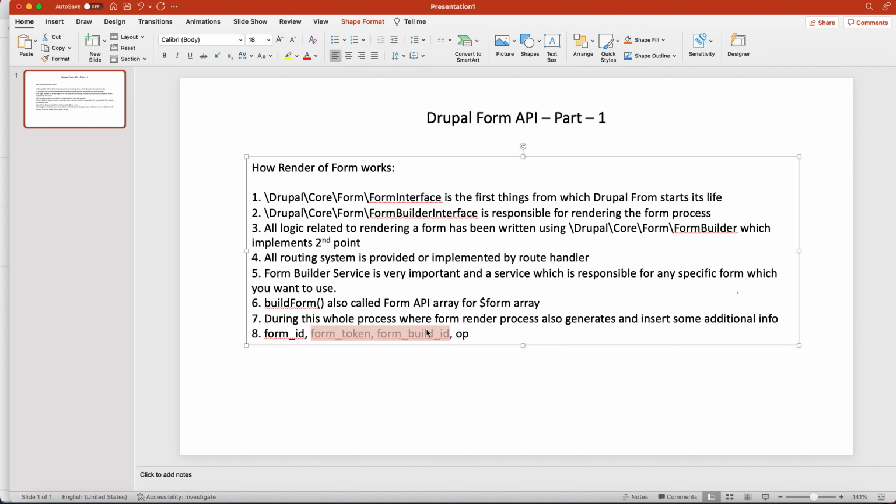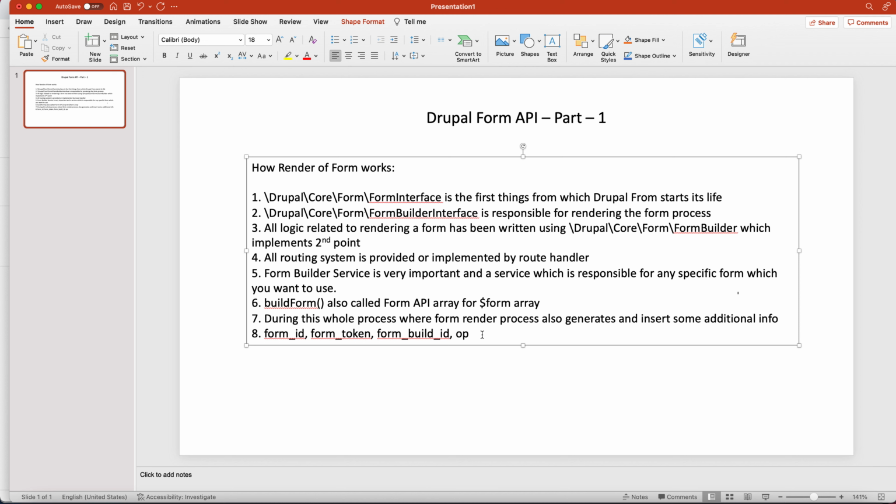And OP is basically used to know, just assume in your page there is a form with multiple buttons, and OP is used to know which button was clicked when the form gets submitted. So if you have multiple buttons on your page and you want to know which button the user clicks, that is traced by OP. So these are four basically important things which are generated during your render process. You don't write anything, because these values are inserted and processed automatically.